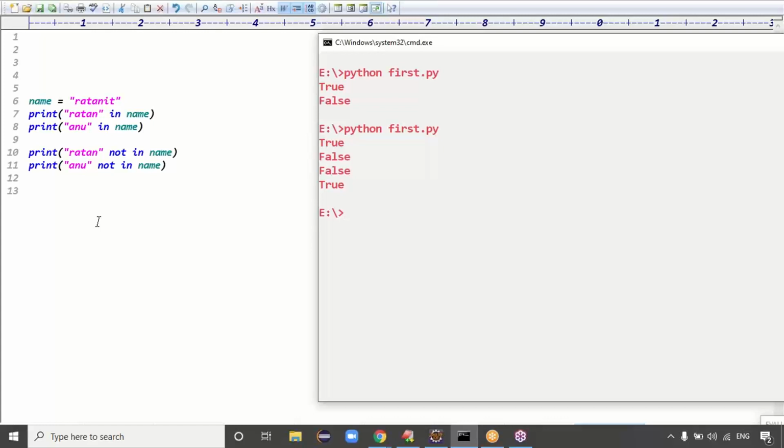That is called the in and not in operator, guys, just to check whether the data is available or not available. Just like the contains method. In other languages, basically we have the contains method to check whether the data is available or not available, right?